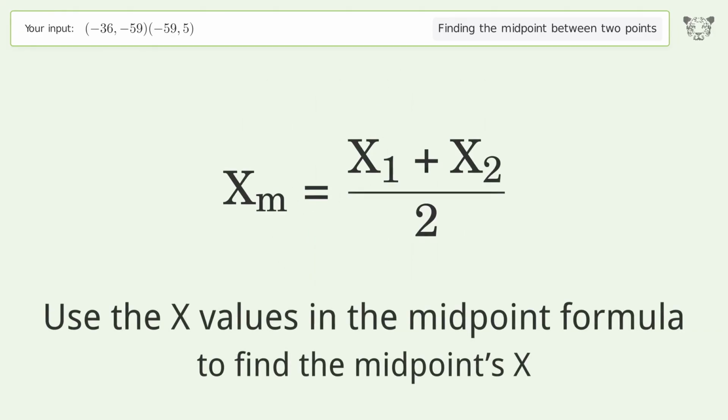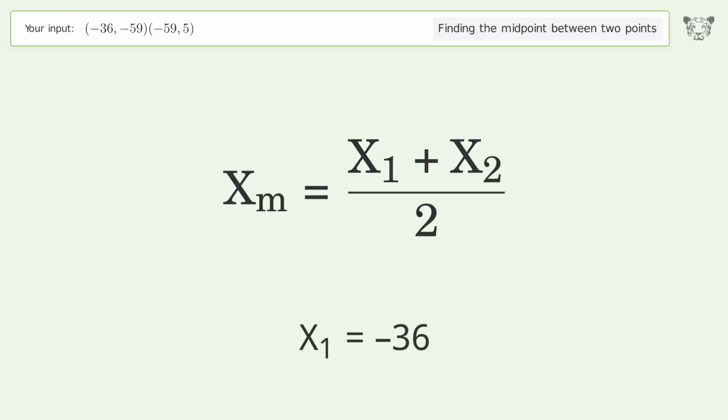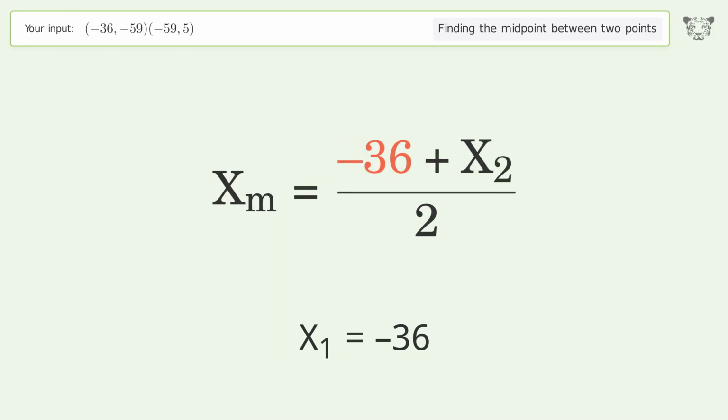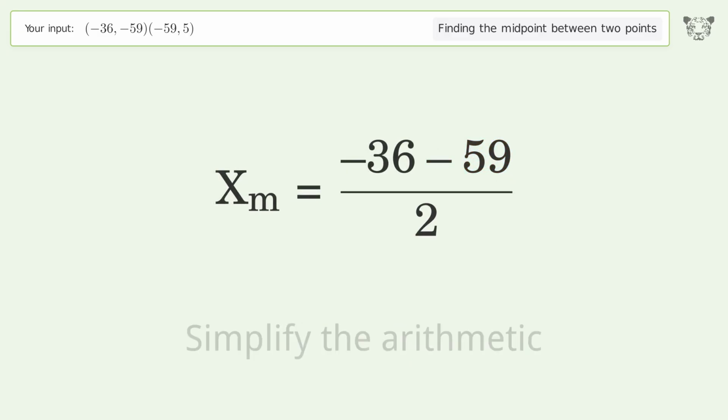Use the x values in the midpoint formula to find the midpoints x. x1 equals -36. x2 equals -59. Simplify the arithmetic.